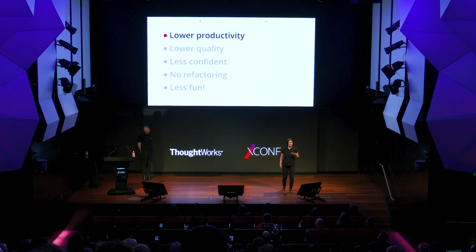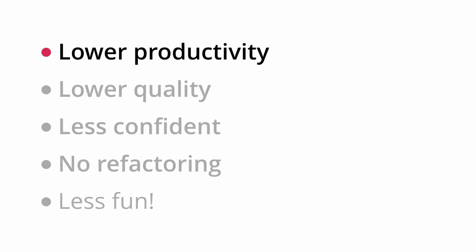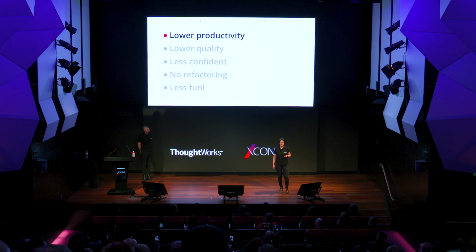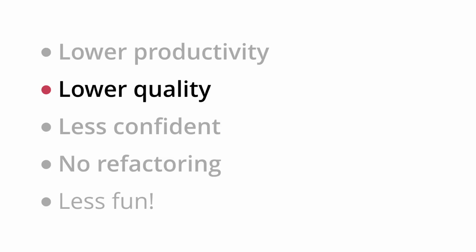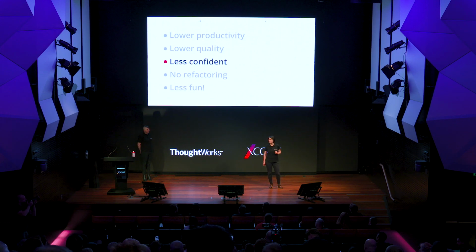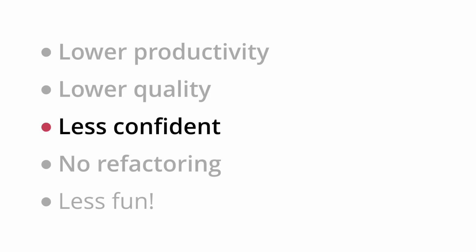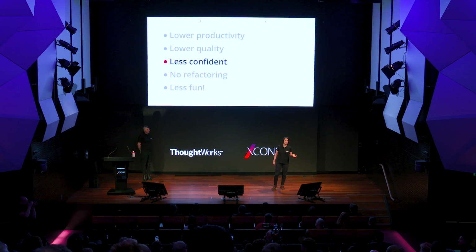So I tried to make sense of the situation and list the things that were not quite right. Obviously, I had lower productivity because of all the long waiting times. The code was lower quality, as I explained. It wasn't readable, like long bash files, scary to touch. And I was less confident to make any change because there was no test. Like, I don't dare to change code that has no test.